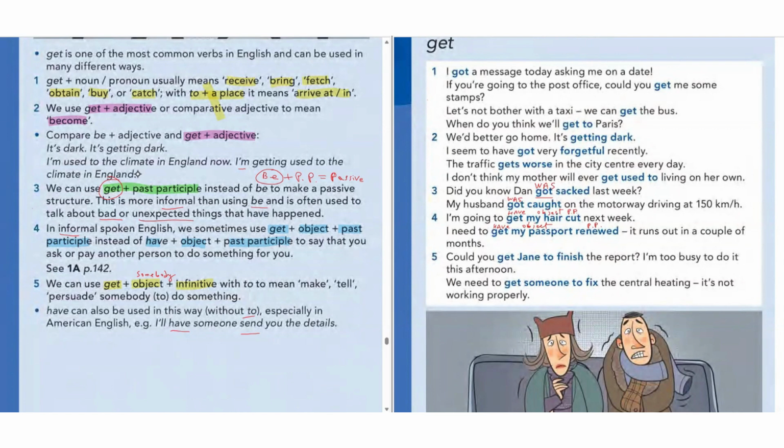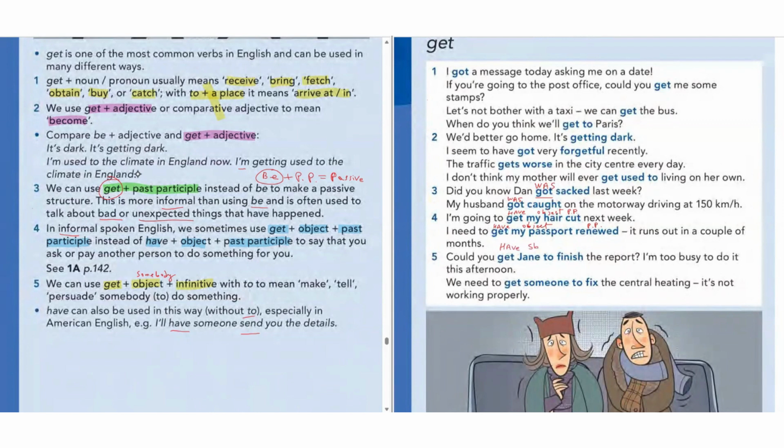Here, when we say get somebody, usually it's without payment. In some other books, they say without payment. So you ask your husband, you ask your brother, you ask someone to do it for free, without payment. But when we say have something done, this is with paid service. In some other books, this is a very subtle difference, guys. Anyway, so get somebody to do something. But now if I say have here, guys, have